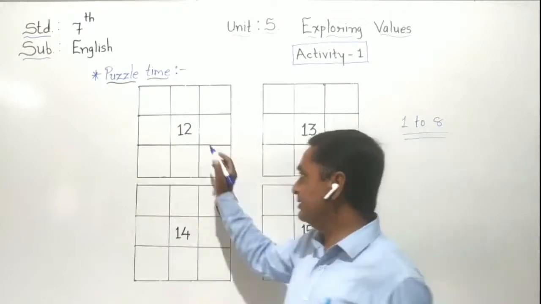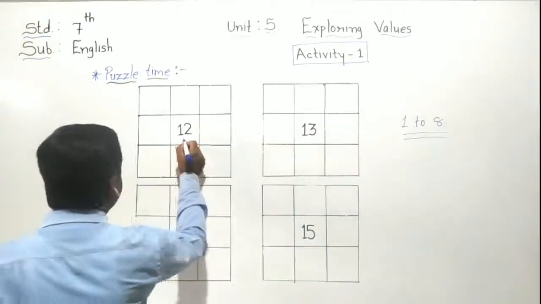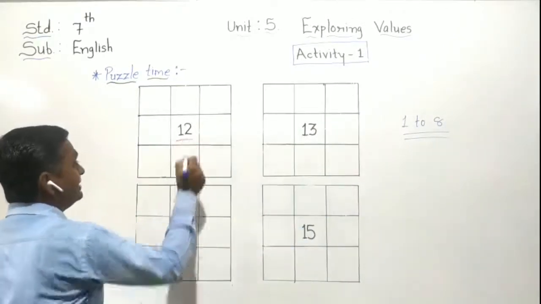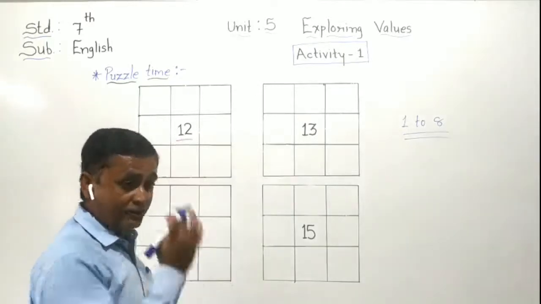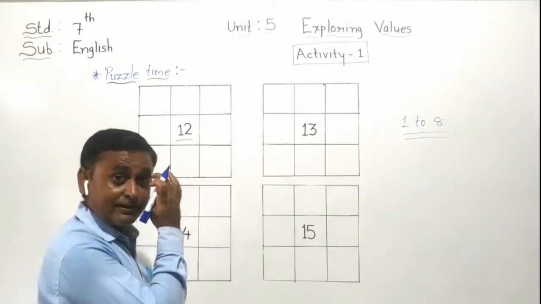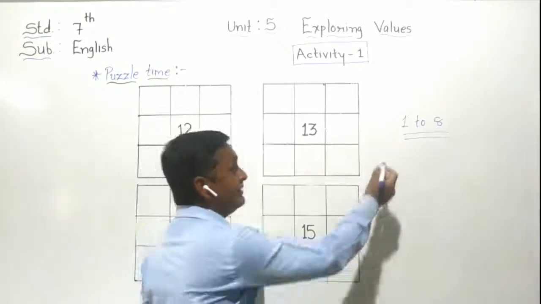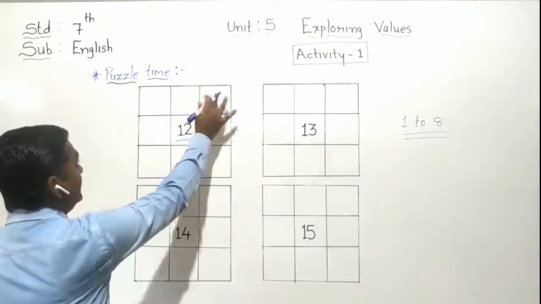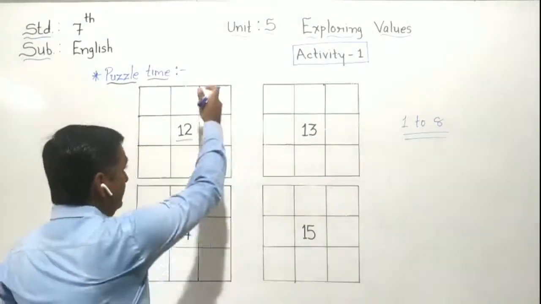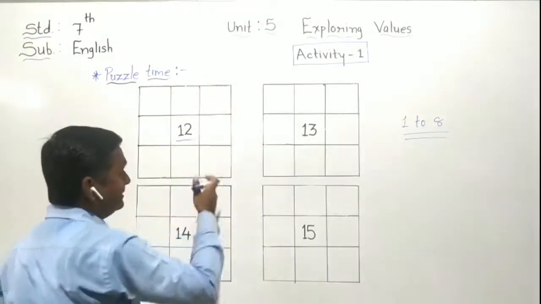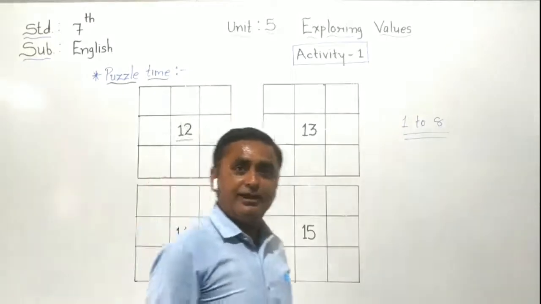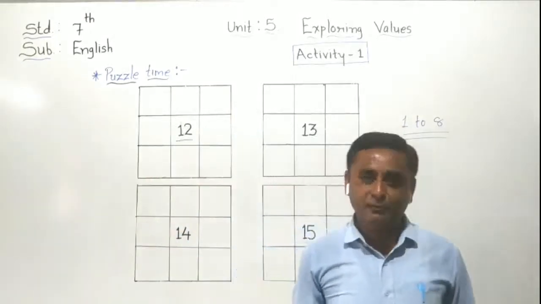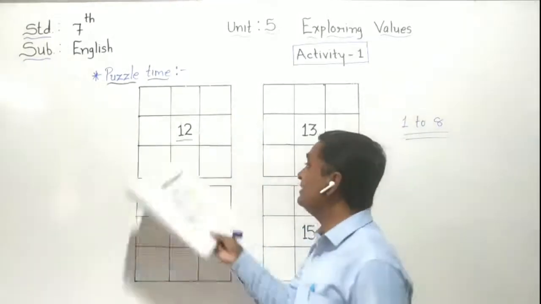Let's start. First of all, 12 is given here. We have to put values. We have to put a number between 1 to 8 and we have to make total 12 here. Horizontal, vertical, all the additions must be 12. The answer must be 12.